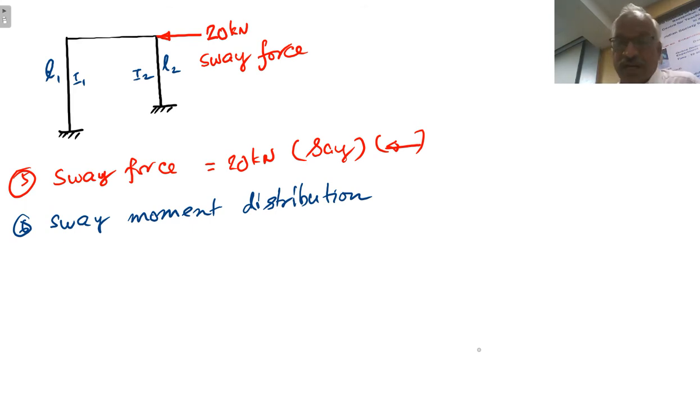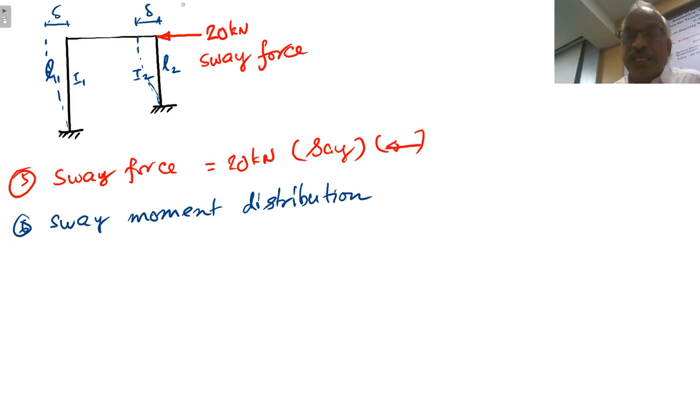Right. Now, sway moment distribution is to be carried out. So the columns AB and CD will be subjected to sway to the right or to the left. In this problem, since the sway force is 20 kilonewton towards left, the columns AB and CD will sway to the left. When the sway is to the left by delta, of course at both ends this value will be the same, delta.